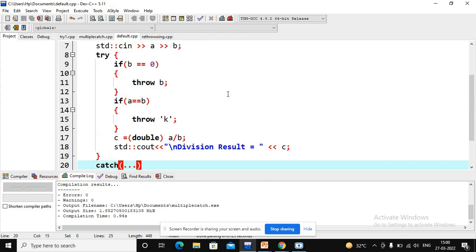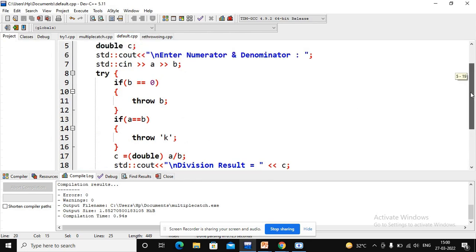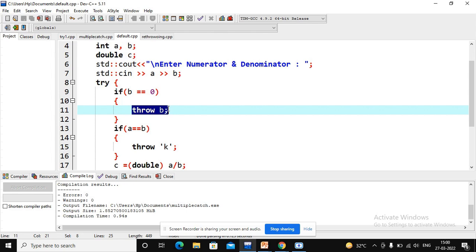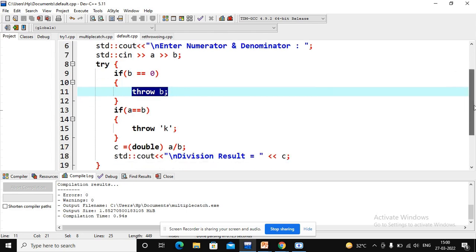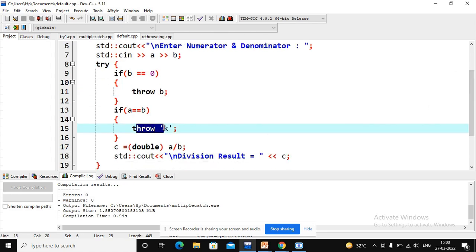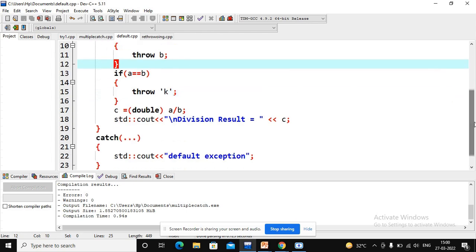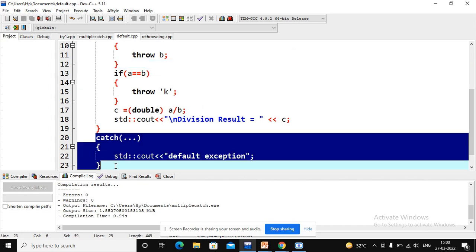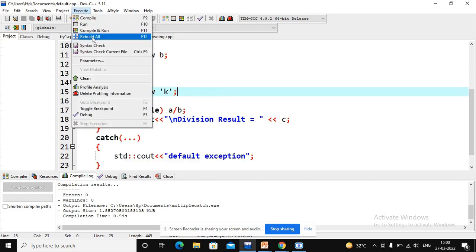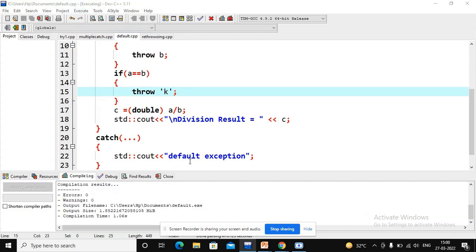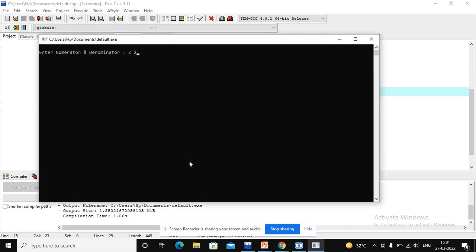The next example is related to the default catch. In the same example, I am throwing two types of exception. The first is an integer type exception, the second is a character type exception. But I do not have that much time, or I don't want to write that much code, so I simply put one default catch statement. All types of exceptions thrown by the program are handled by the default catch statement. Let's look. I am running the program and entering the same values. It goes to that default catch statement and prints the default exception.